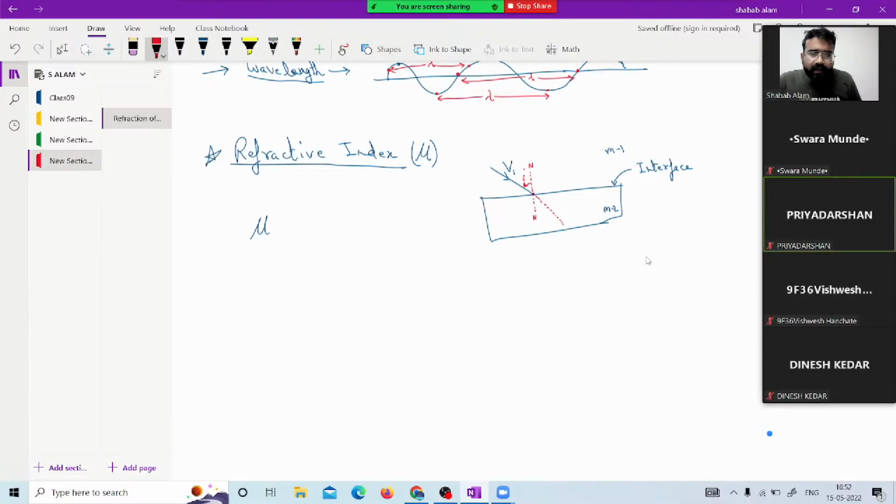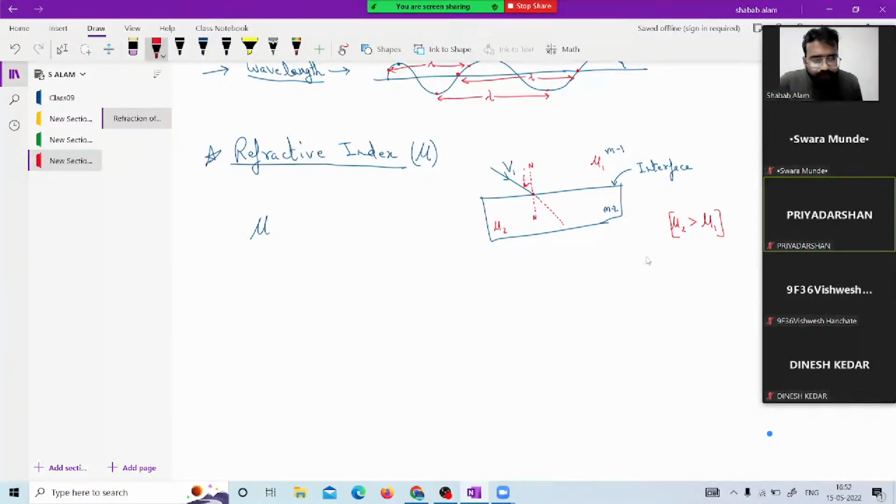But the incident ray, due to the change in refractive index, suppose this is mu1, the refractive index of medium 1 with respect to vacuum. This is the absolute refractive index of a medium, and this is medium 2, and we assume that medium 2 has more optical density than 1.